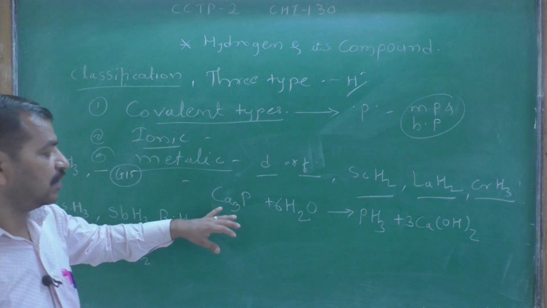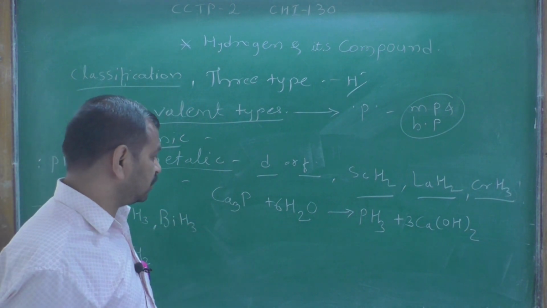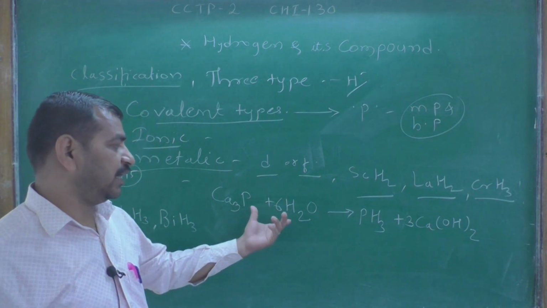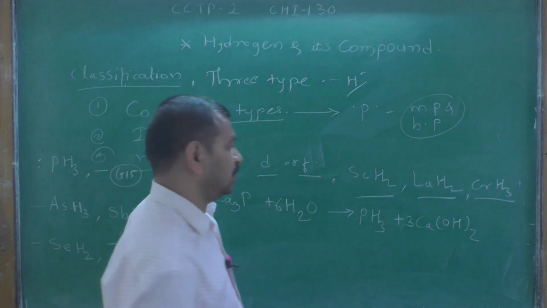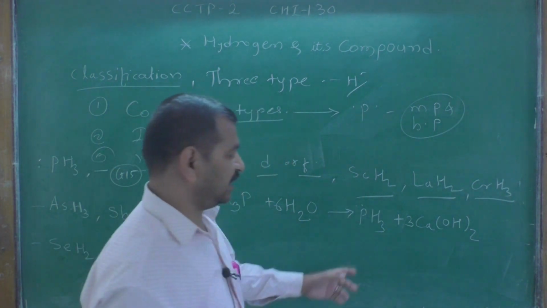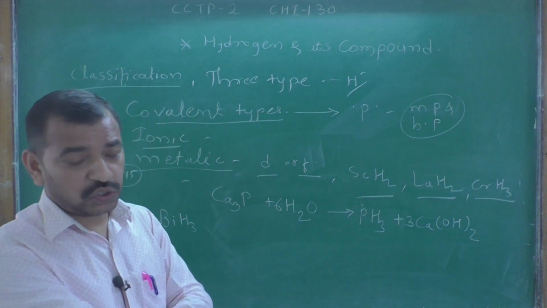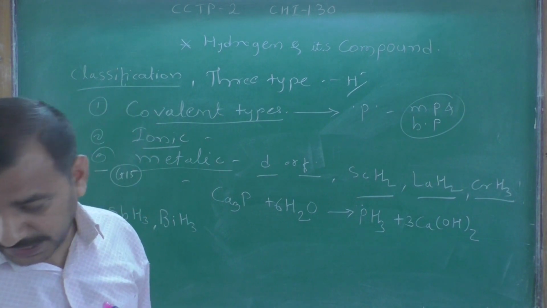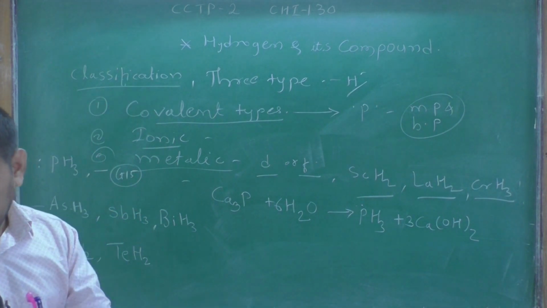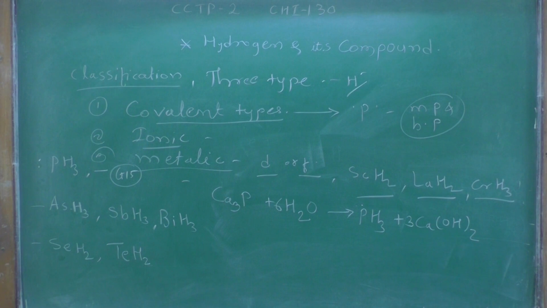In this, calcium phosphide is hydrolyzed to form phosphine, a highly toxic, highly unstable colorless gas.